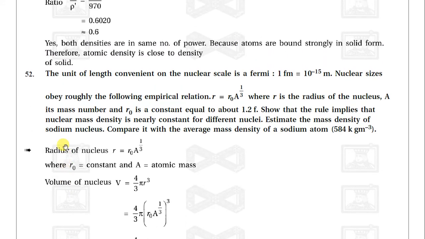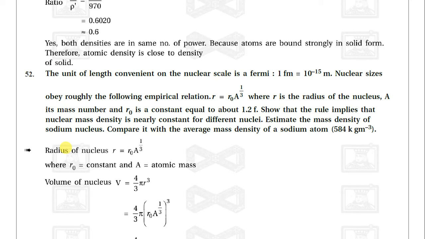See, the most important example is that the unit of length on the nuclear scale is a Fermi. One Fermi is equal to 10 raised to minus 15 meter. Nuclear sizes obey roughly the following empirical relation: R is equal to R0 A raised to 1/3, where R is the radius of the nucleus, A is the mass number, and R0 is a constant equal to about 1.2 Fermi. So that rule implies that the nuclear mass density is nearly constant for different nuclei.